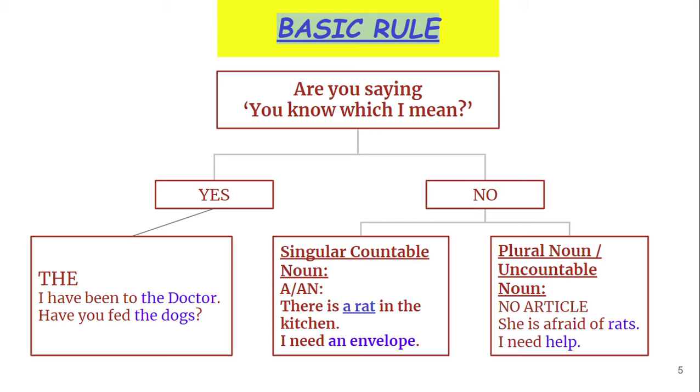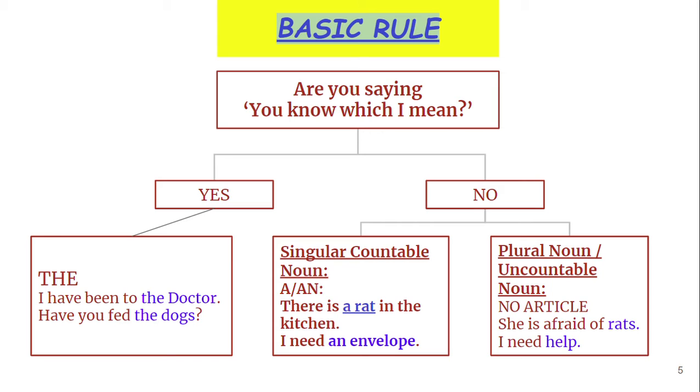We go to the bookshop and you simply ask, I need an envelope, or I want an envelope. Can you give me an envelope? We are not very particular about any particular envelope. It can be any envelope. Okay, so we simply say, I need an envelope.